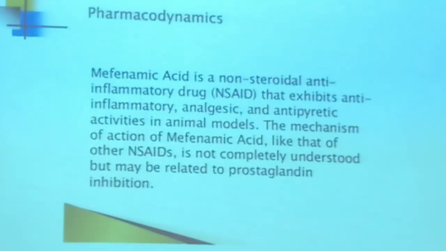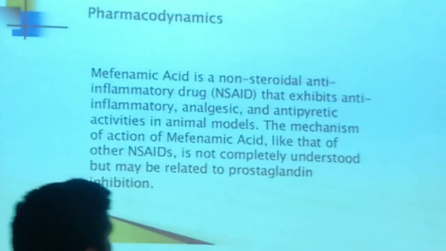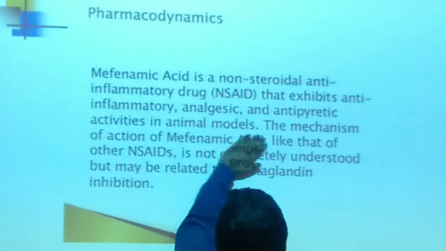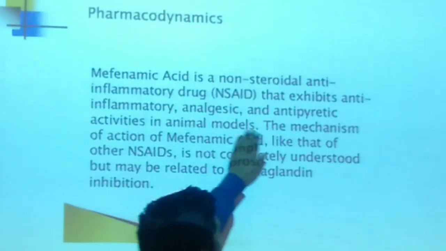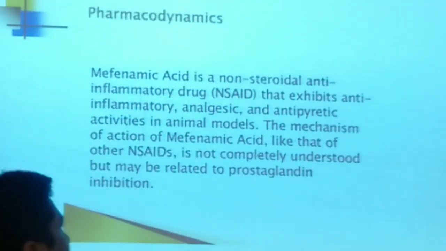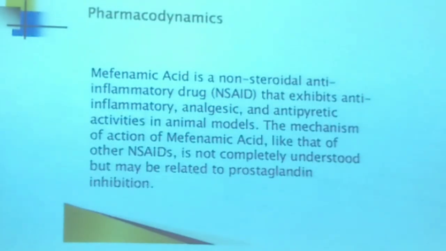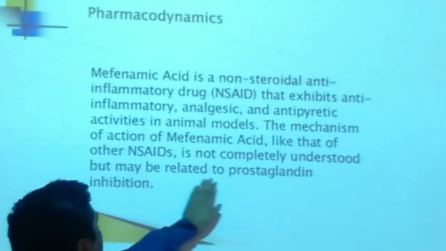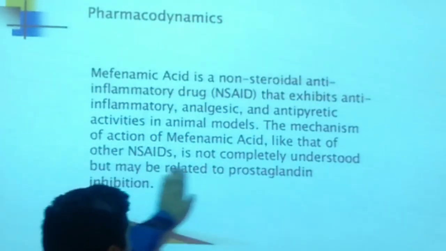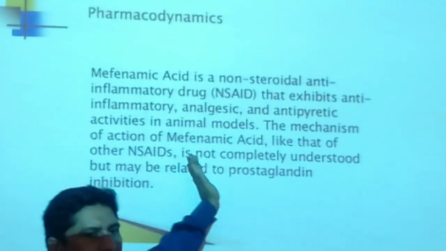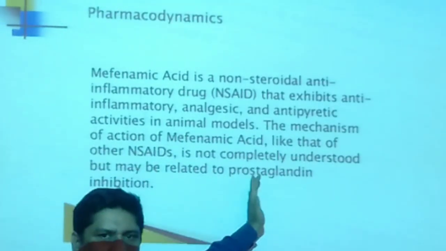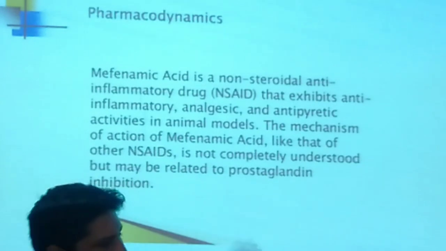Pharmacodynamics of mefenamic acid: it is a non-steroidal anti-inflammatory drug that exhibits anti-inflammatory, analgesic, and antipyretic activities in animal models. The mechanism of action of mefenamic acid, like that of other NSAIDs, is not completely understood, but may be related to prostaglandin inhibition first, or it acts on prostaglandin receptors. So it acts in a dual way to inhibit the pain perception.